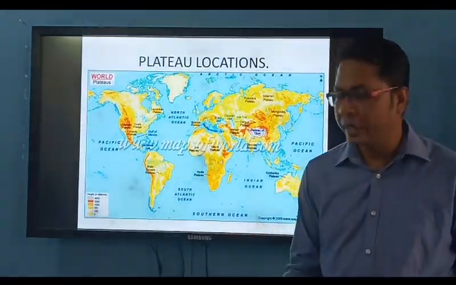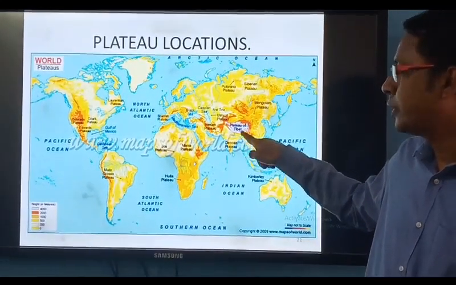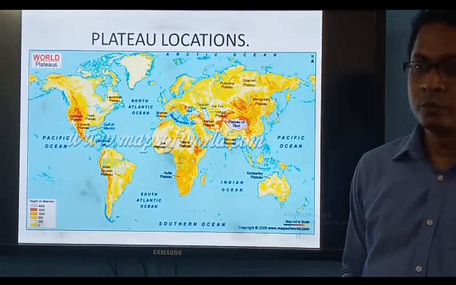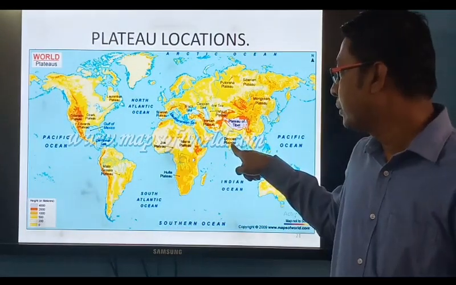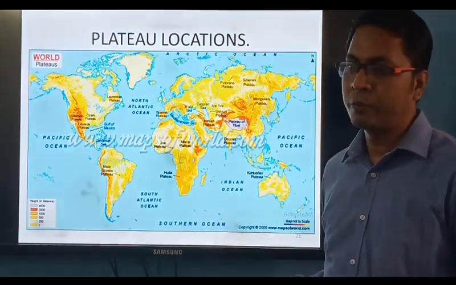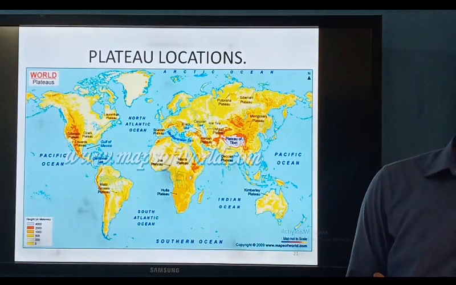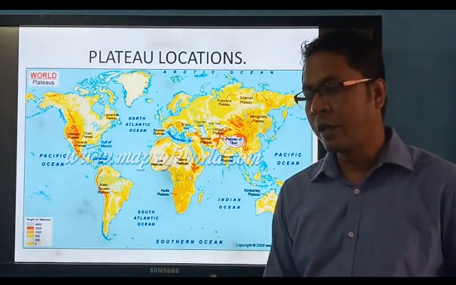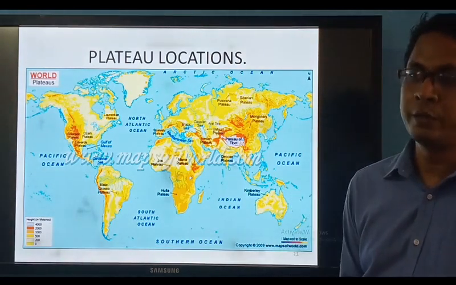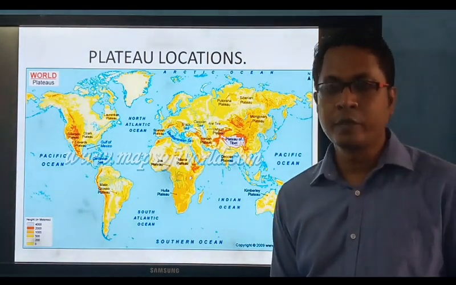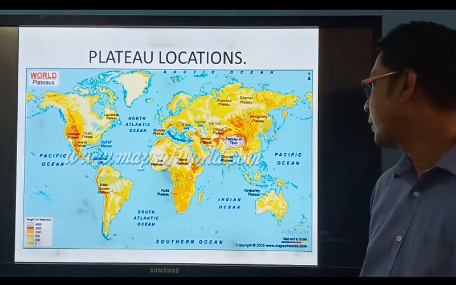But when we talk about India, the Deccan Plateau is very famous, and in Jharkhand, you have the Chota Nagpur Plateau. So भारत में कौन से दो plateaus important हैं? Deccan Plateau और दूसरा Chota Nagpur Plateau. These are the two plateaus very important for our India. और हमारे पड़ोस में जो शिलोंग है, Shillong is also a plateau. That is called Shillong Plateau. Most of the part of Meghalaya is also under Shillong Plateau.